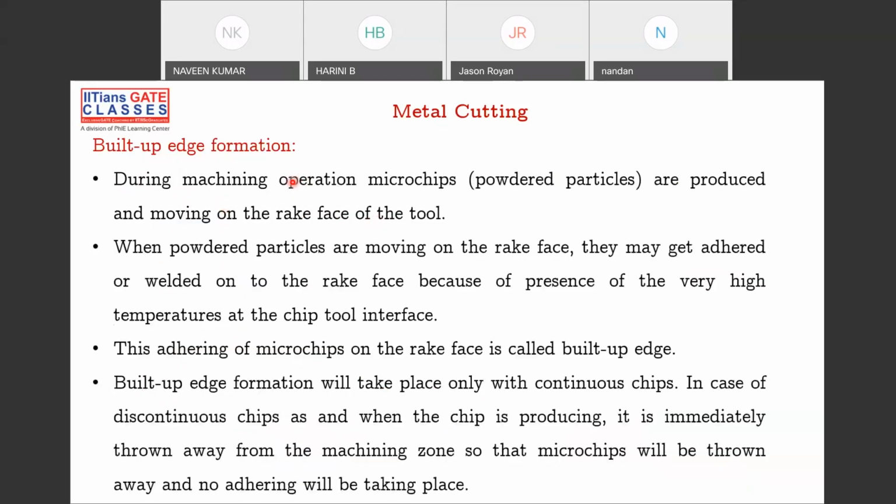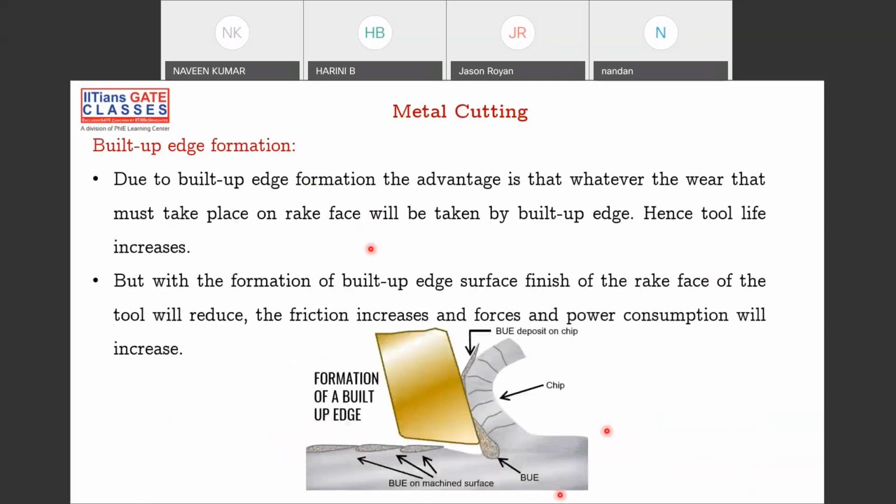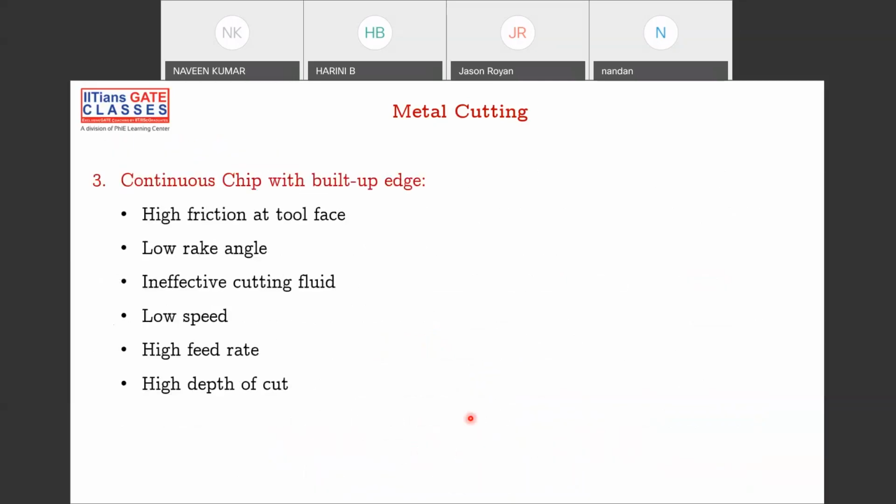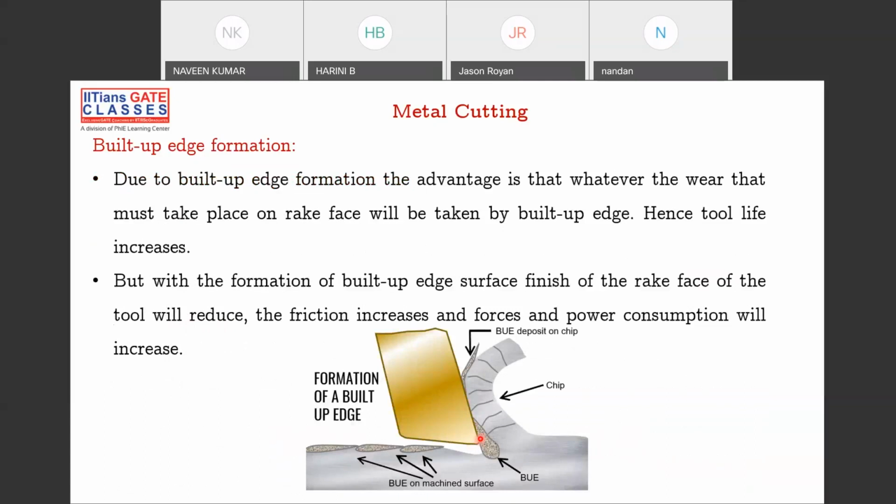Next, another thing is called built-up edge formation. You can see it here. This is your cutting tool, this is your chip, and this is your workpiece. When you try to shear it off, if your material is ductile in nature and you are doing slow speed cutting, then some built-up edge forms onto the cutting edge. That increases the cutting forces, which is not good. So built-up edge formation is not good for metal cutting.